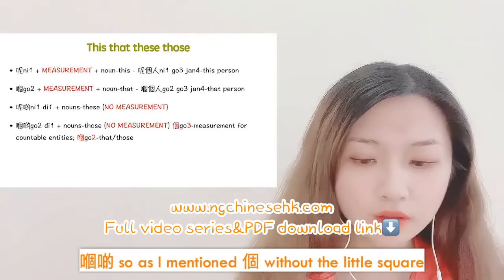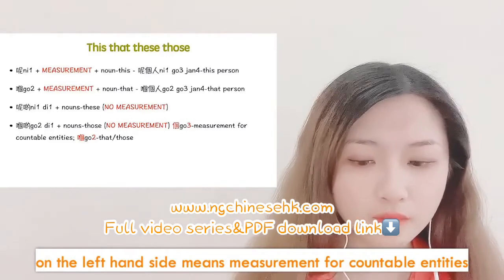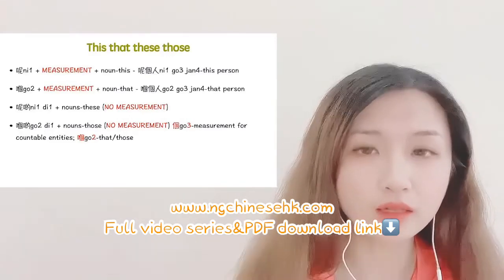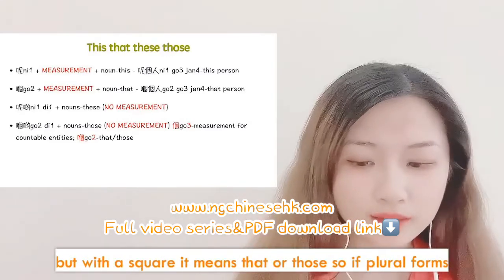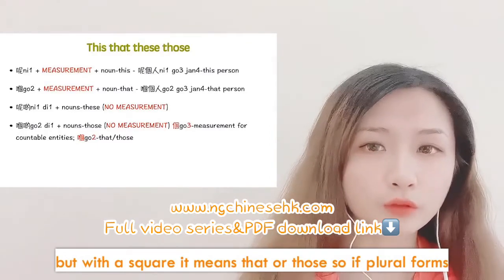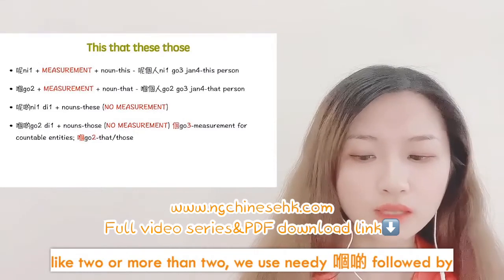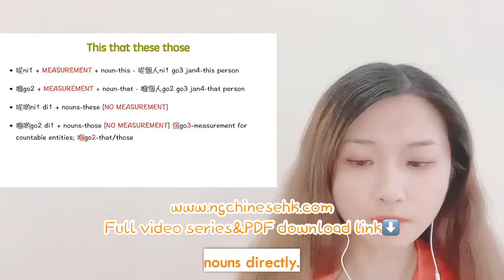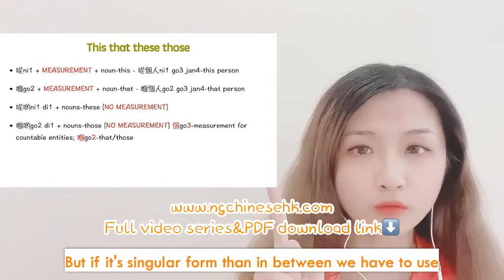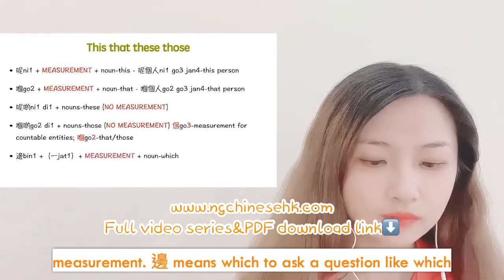So as I mentioned, 嗰 without the little square on the left hand side means measurement for countable entities, but with a square, it means that or those. So if it's a plural form like two or more than two, we use 呢啲, 嗰啲, then followed by nouns directly. But if it's singular, then in between we have to use measurement.